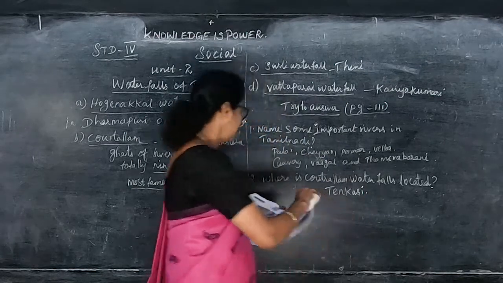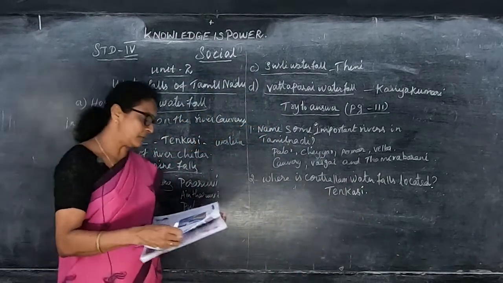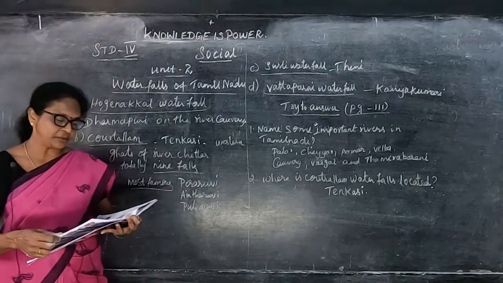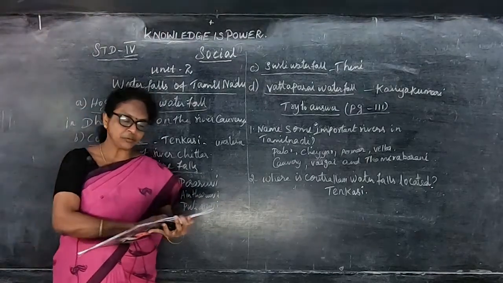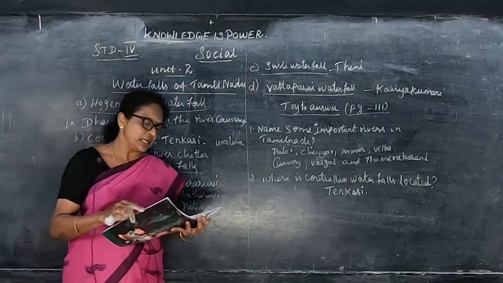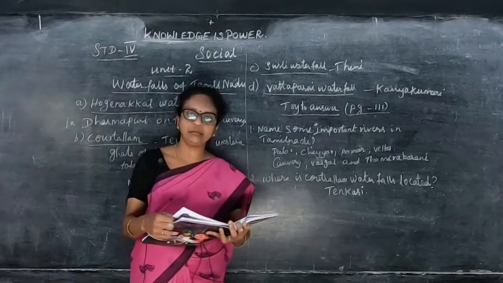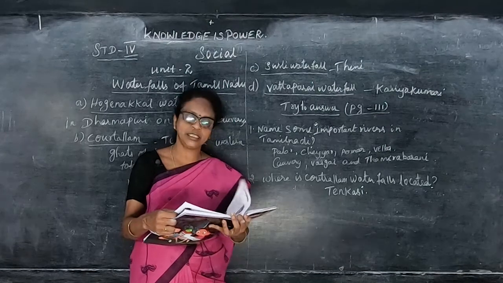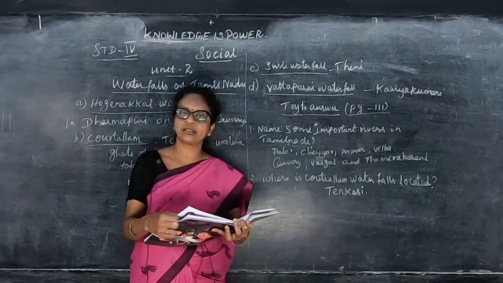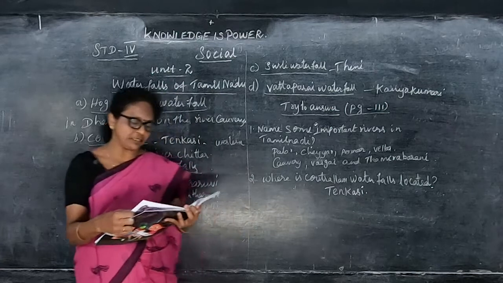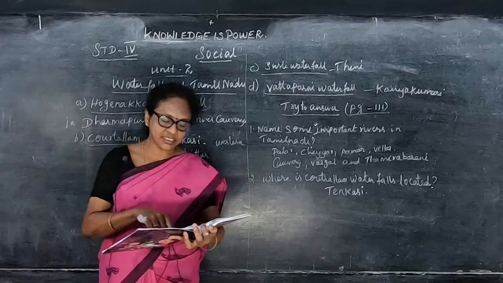So in this we are seeing today the plateaus. There are 3 plateaus: Baramahal Plateau, Coimbatore Plateau and Madurai Plateau. There are many small hills between these plateaus, and Chennimalai is one among the hills in Erode. Then plains in Tamil Nadu can be divided into river plains and coastal plains.